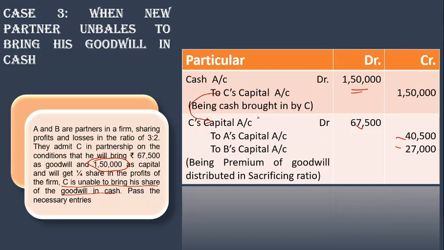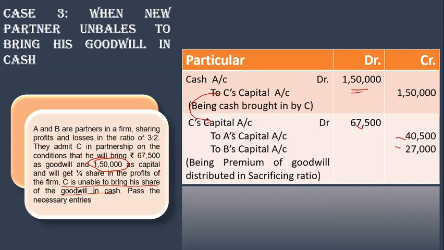Remember, the premium for goodwill account will be opened only for the cash amount which is brought in as a share of goodwill by a new partner. Since in this case he is not bringing his share of goodwill in cash, we have not opened that premium for goodwill account. But of course that share of goodwill will be divided among the old partners, the sacrificing partners, in the sacrificing ratio. So we have taken out the money from his capital. If it's a fixed capital method, of course you are going to use the current account here.